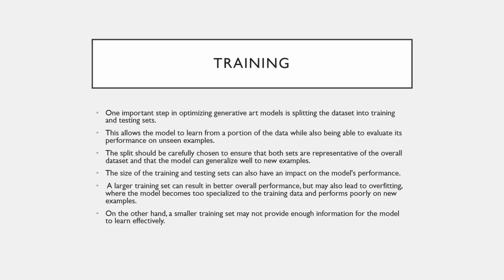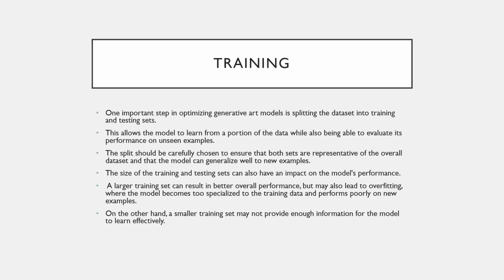For training, one important part was splitting the dataset, and we split it in a ratio of 2:8, testing to training. This allows the model to evaluate its performance as well because of the split.